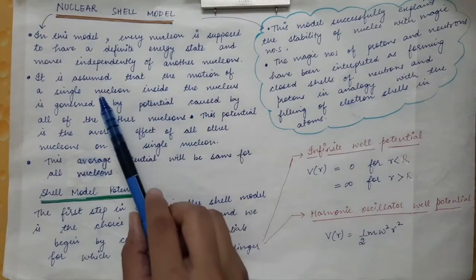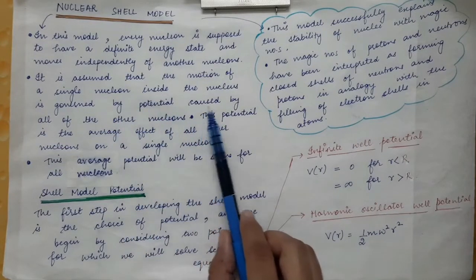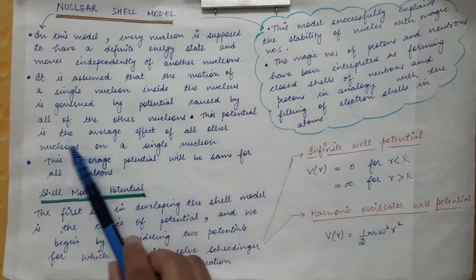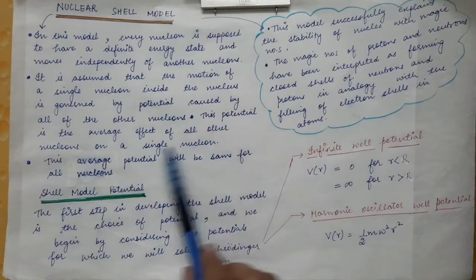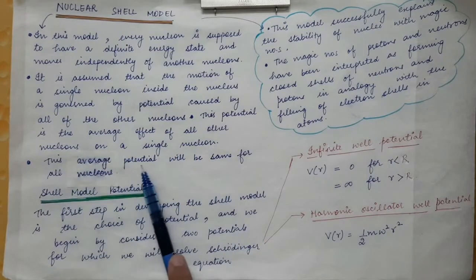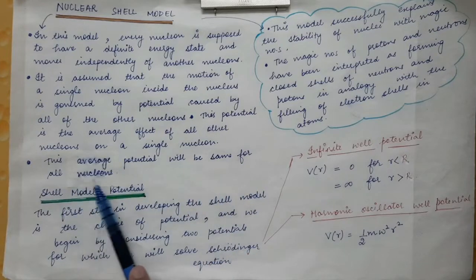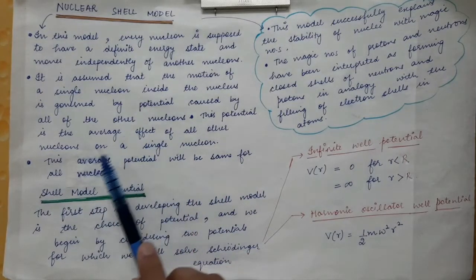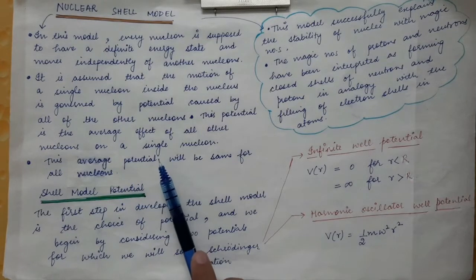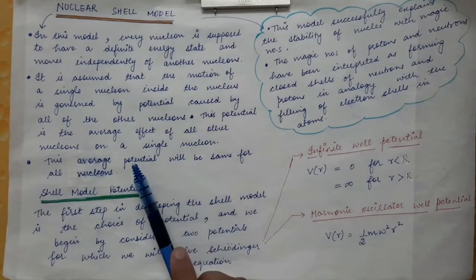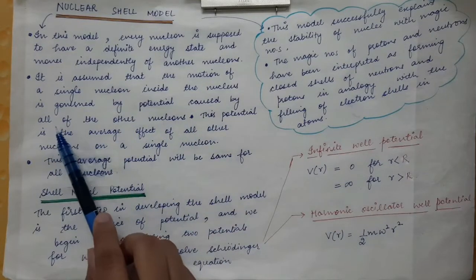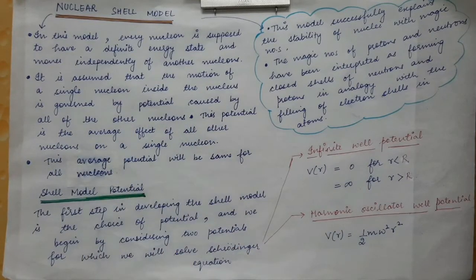The potential on this single nucleon is the average effect of all other nucleons on it. This average potential will be the same for all the nucleons, meaning every nucleon inside the nucleus will experience almost the same potential, and that potential is because of the influence of all other nucleons.